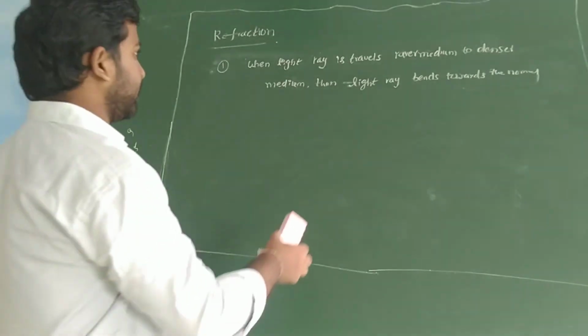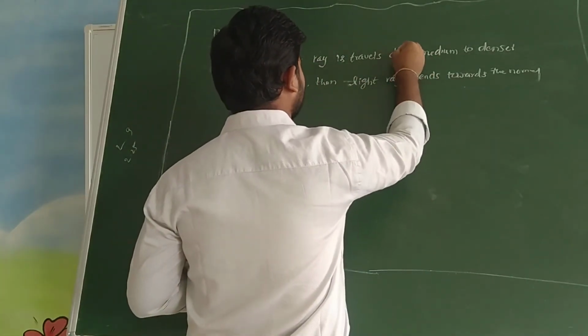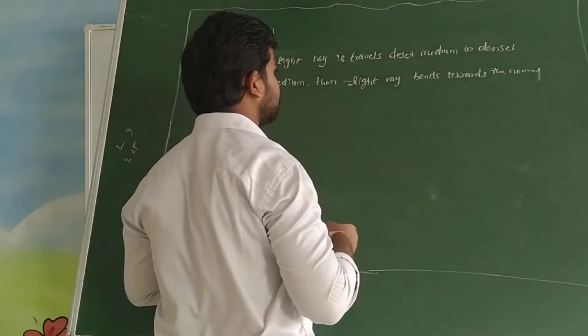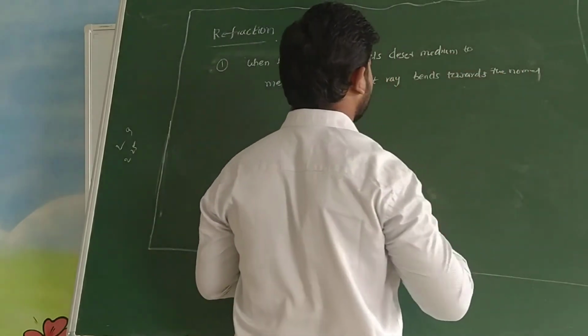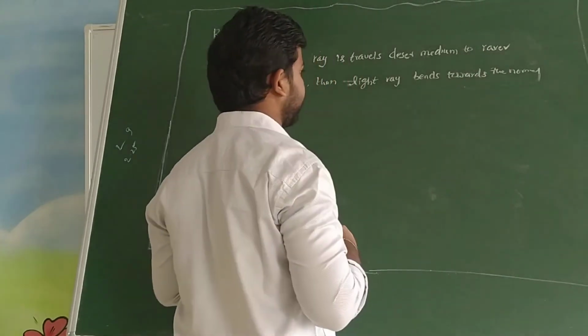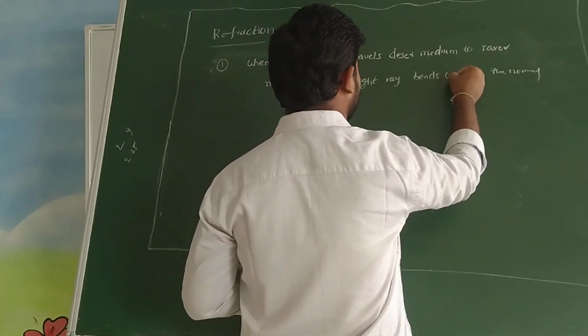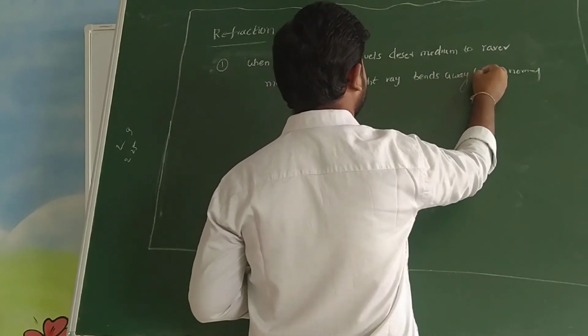And the next one is when a light ray travels from a denser medium to a rarer medium, then the light ray bends away from the normal. The light ray bends away from the normal.